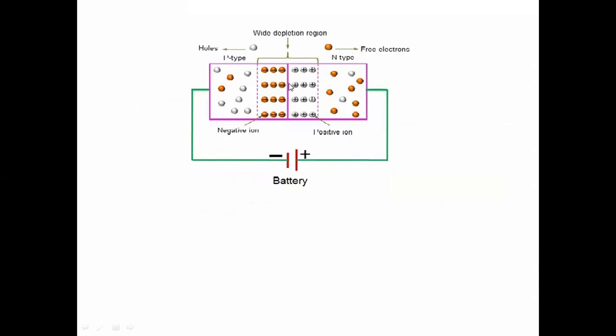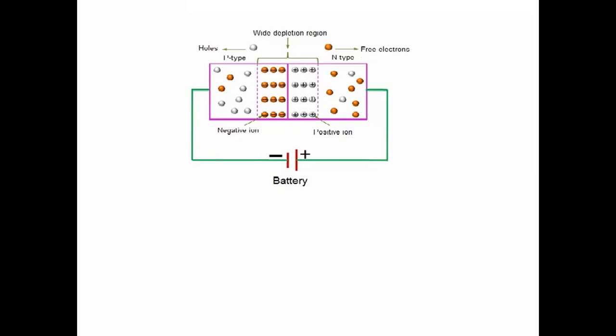In such a situation, the depletion layer, the region across the junction, increases, and due to that there is no further recombination of the electrons and holes. No recombination, so that's why the current does not flow through the diode. In such a situation we can call it an open circuit, because there is no current, it is like an open.